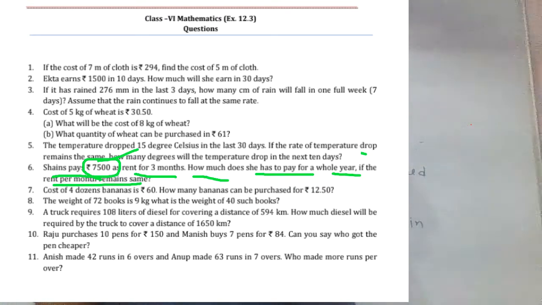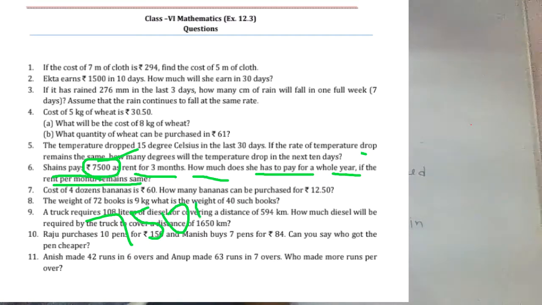Okay, here the rent paid for 3 months is 7,500 rupees. You find how much amount she pays in the whole year, which means 12 months. So we find the rent for 1 month. After this we multiply it by 12 and we obtain the rent for the whole year, meaning 12 months.